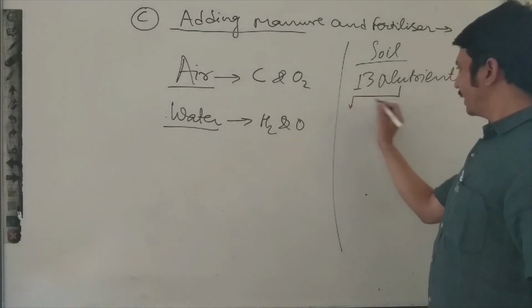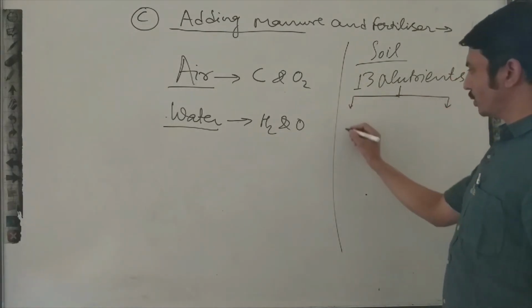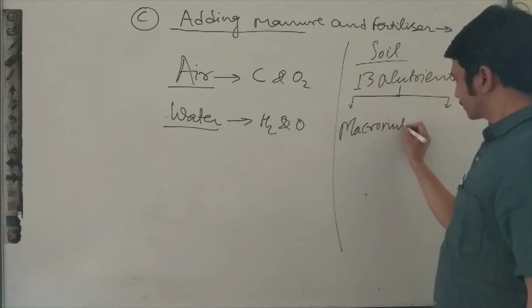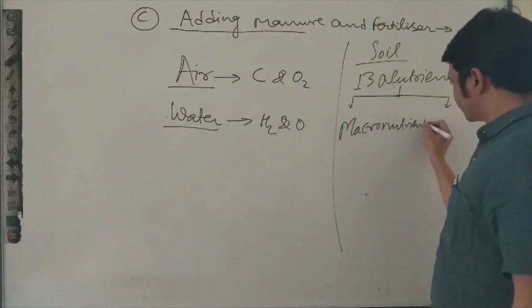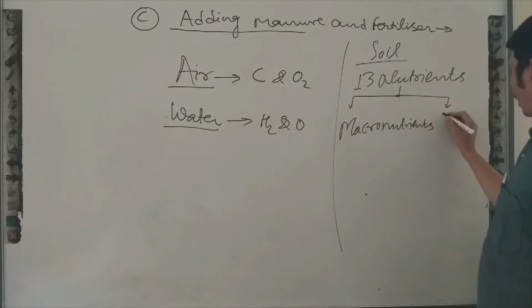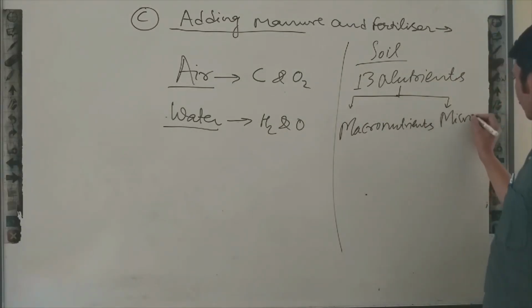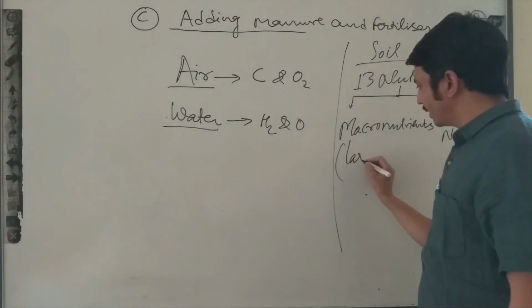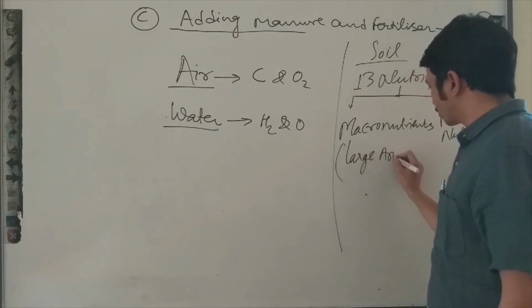That's why we divided these 13 nutrients in two categories: macronutrients and micronutrients. Macro means required in large amount.